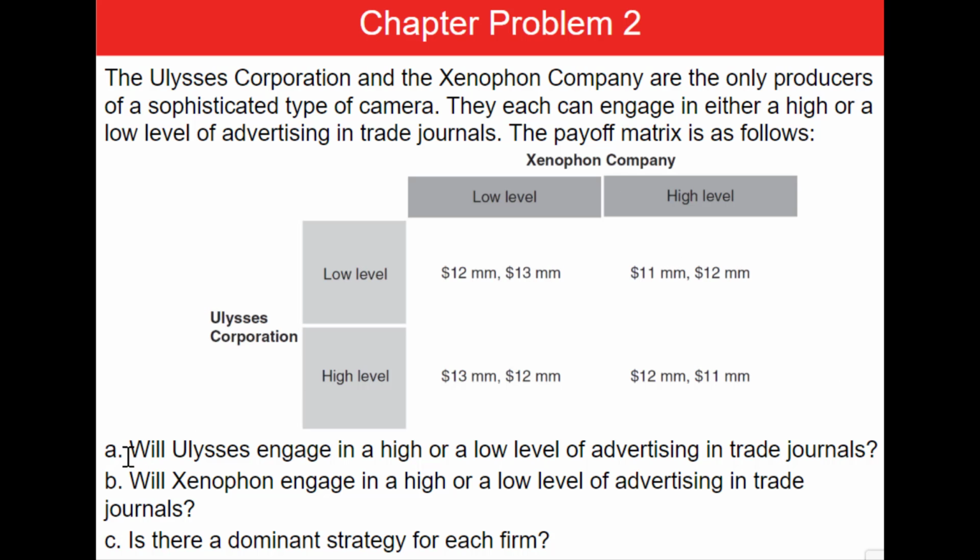Simultaneous game. Question A. Will Ulysses engage in a high or low level of advertising in trade journals? So you are asked to predict the company Ulysses' action or strategy. Question B. Will Xenophone engage in a high or low level of advertising in trade journals? Same thing. Question C. Is there a dominant strategy for each firm? Let's copy this game onto the whiteboard, and I'll answer your questions.